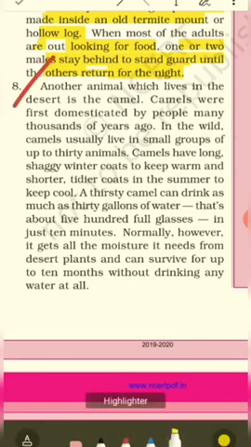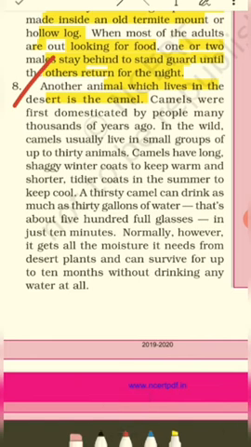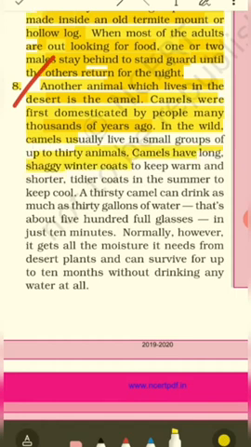Another animal which lives in the desert is the camel. So finally we will talk about the camel. The camel is also called the ship of the desert, right? Camels were first domesticated by people many thousands of years ago. So thousands and thousands of years ago, camels were raised and kept at home by people. Clear? In the wild, camels usually live in small groups of up to 30 animals. So in the wild, how do camels survive? They live together in groups of 30.